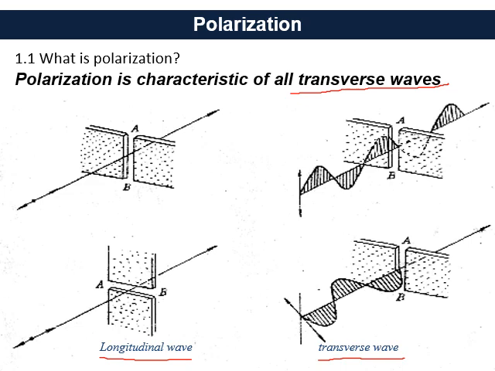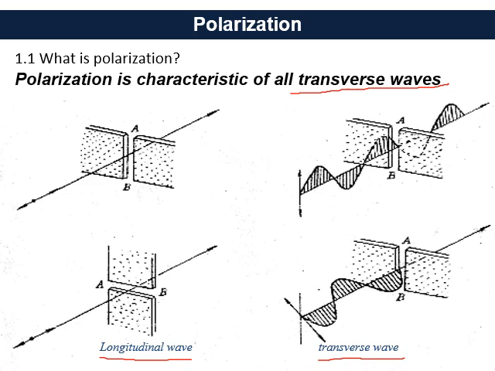While if we talk about the transverse wave, when the oscillation is aligned in the direction of the window, these oscillations can easily transmit through it. But if the direction of the oscillation is aligned perpendicular to the direction of the window, these oscillations will be completely blocked out and the transmitted wave will be almost zero. So there will not be any transmission.